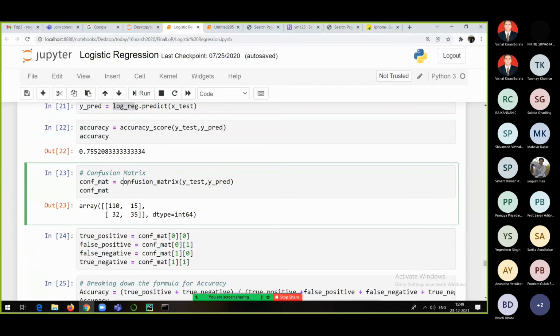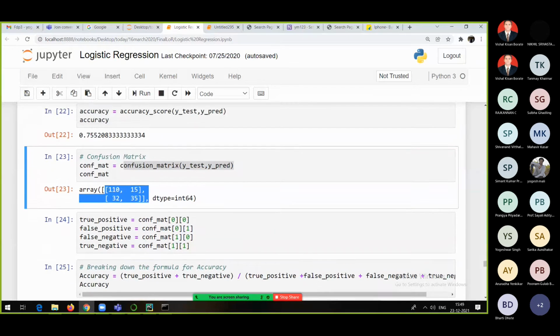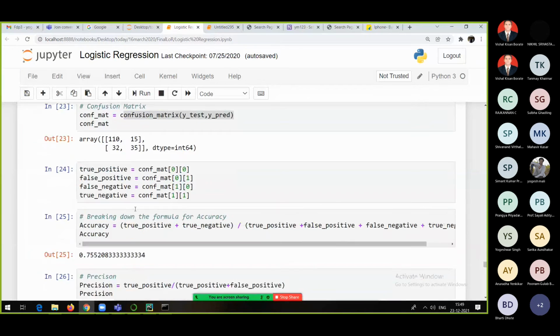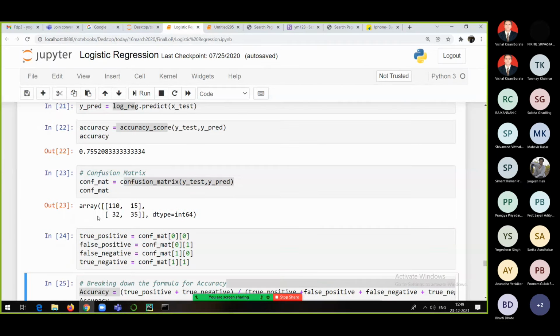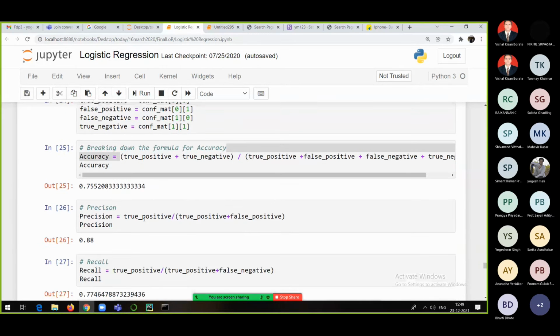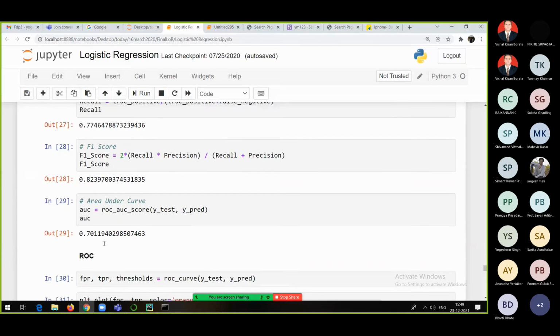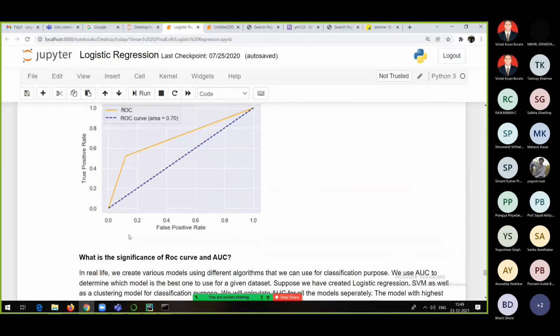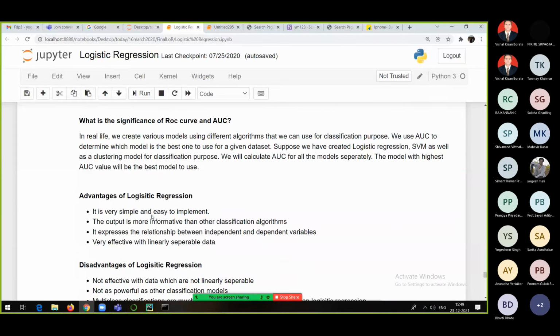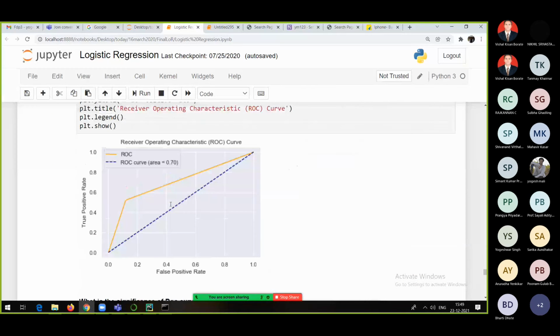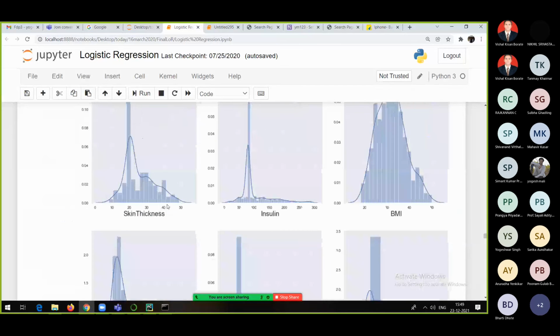To get the confusion matrix, you have a direct method. I will be showing it to you. You can have accuracy directly, or you can calculate the accuracy with the help of the confusion matrix also. Both will be the same value, because you can use the accuracy formula or go with the direct method. Using recall with the help of the formula, you can calculate it, and you can come up with the ROC AUC score and its significance. I will be showing you the implementation in the coming session.